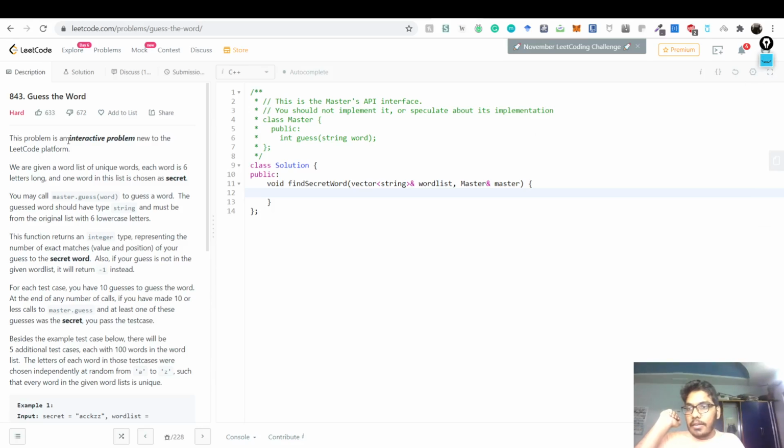So what is the problem? The problem is that you're given a word list of unique words. Each word is 6 letters long, and one word in the list is chosen as a secret. First thing, very important to understand this question. The question is very simple. You are given a list of words. You're given word one, word two,